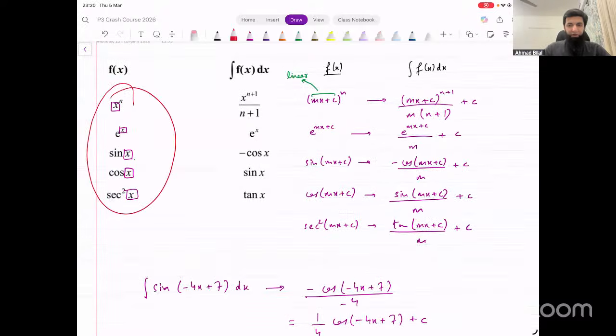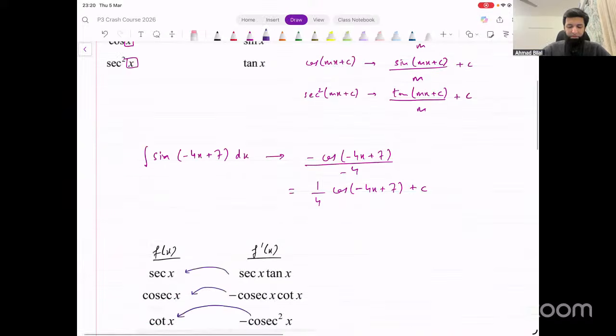These functions that are integrated directly, this is given in the formula sheet, right? x power n, e power something, sine, cos, secant squared. In these functions, x can be replaced with any other linear expression, and the rule works like that. That's what we started with.